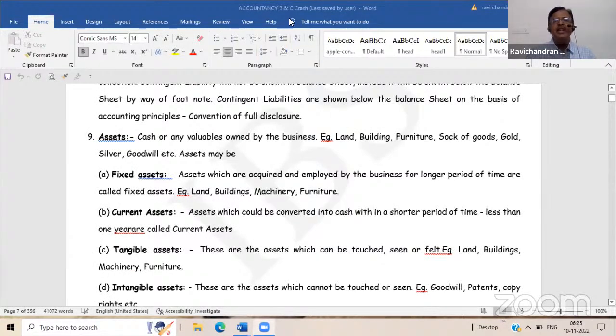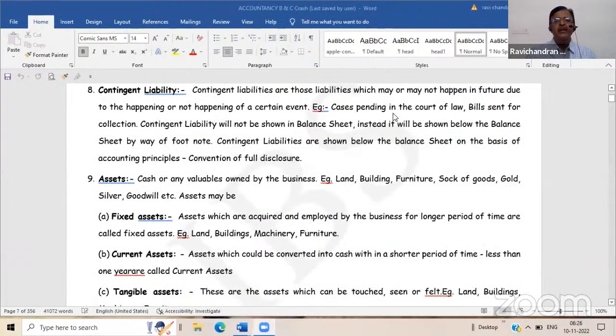Sir, what are the examples of contingent liabilities? Some examples of contingent liabilities: your bank guarantee. Yes, like that one. So many items are there in contingent liability. Whatever liabilities are not falling upon you for the time being, whatever commitments you have, it may or may not fall upon you. That is, there is a contingency.